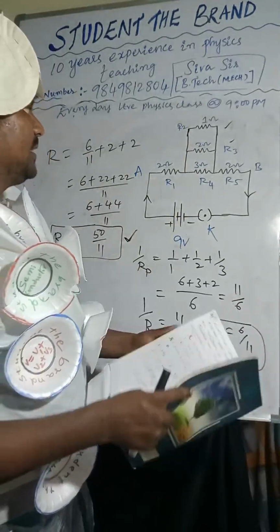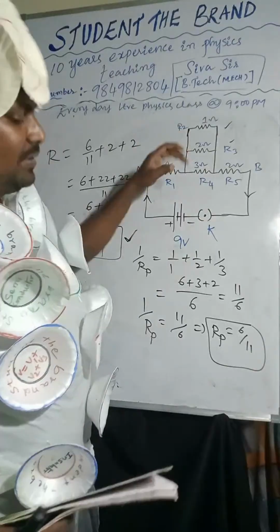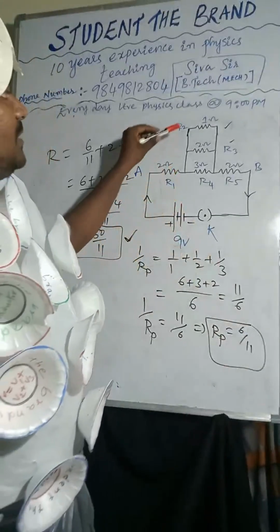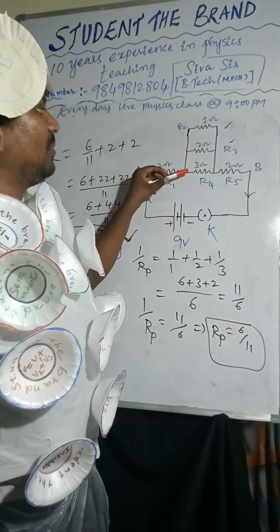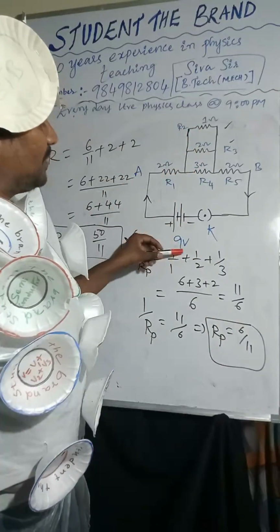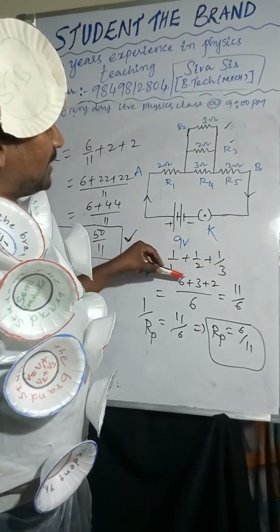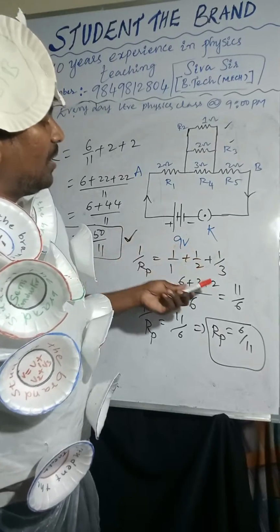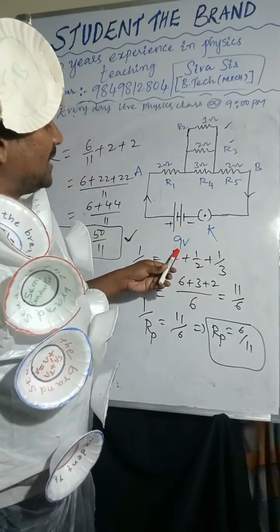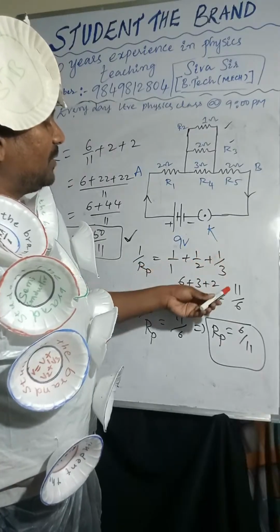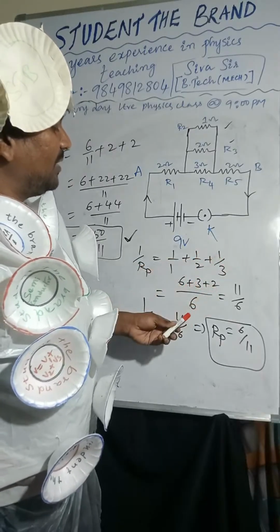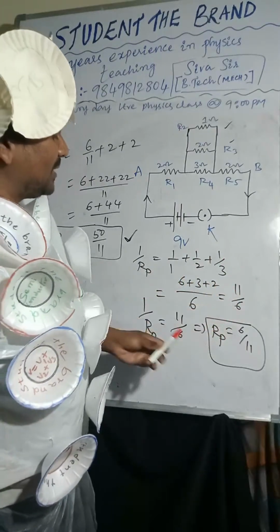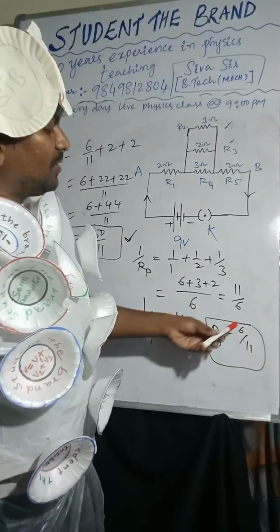Once again, check once. So 1, 2, 3. Three are in a parallel combination. So after doing 1 by 1 plus 1 by 2 plus 1 by 3, take LCM. 6 will get 6 plus 3 plus 2, because you multiply with the LCM: 6 by 6, 3 by 3, 2 by 2. Then 6 is LCM, 9 plus 2, 11 by 6. So 1 by RP equal to 11 by 6, RP equal to 6 by 11.